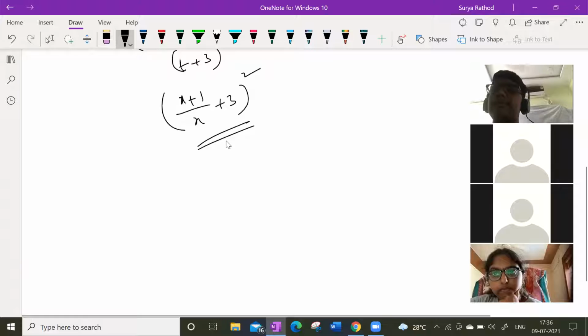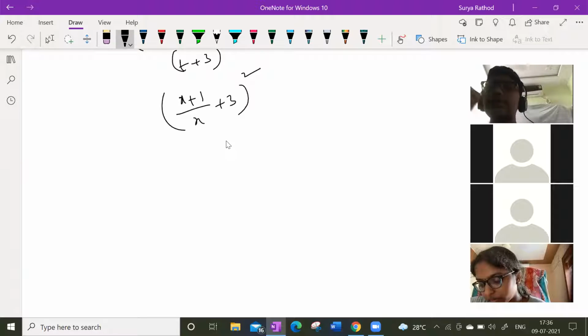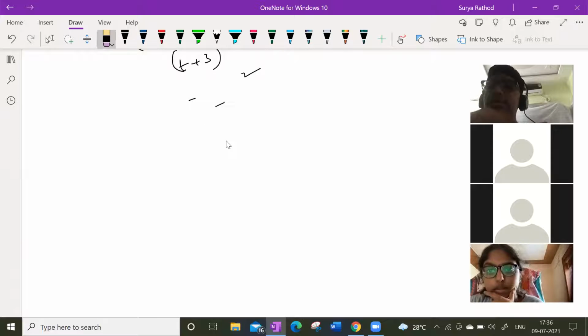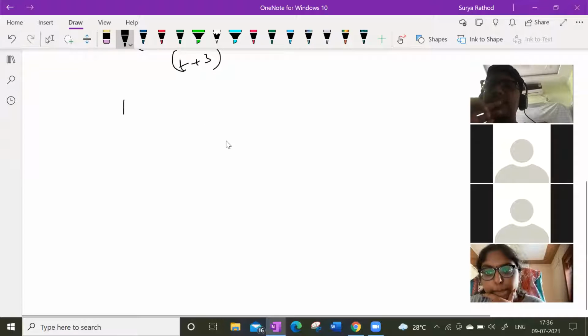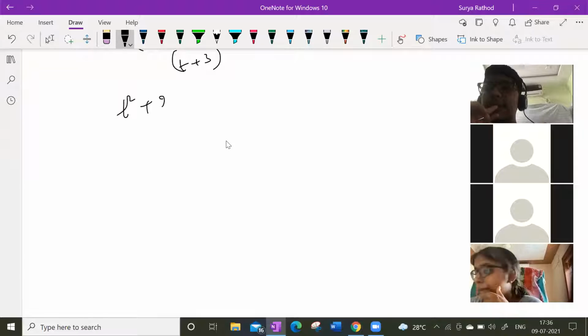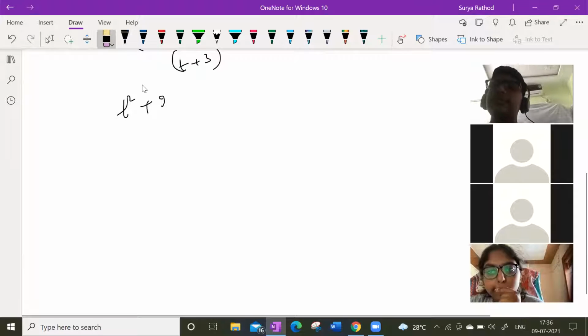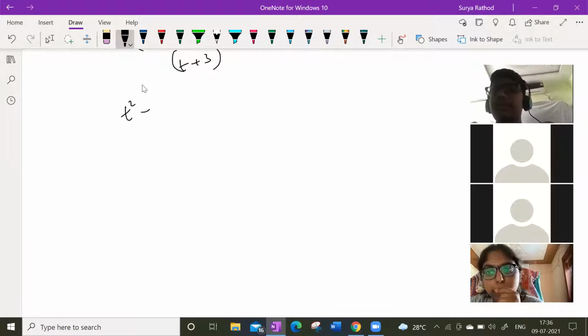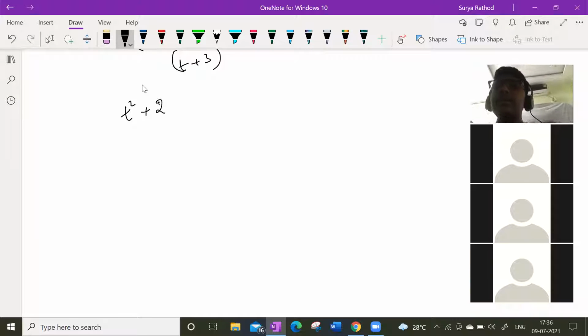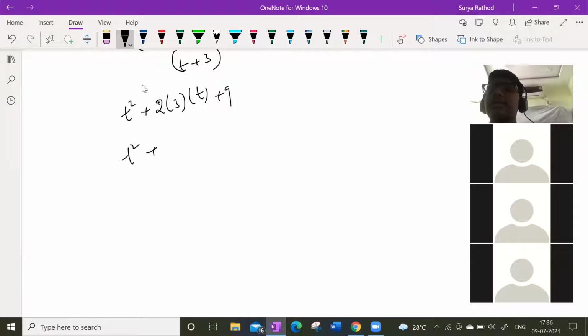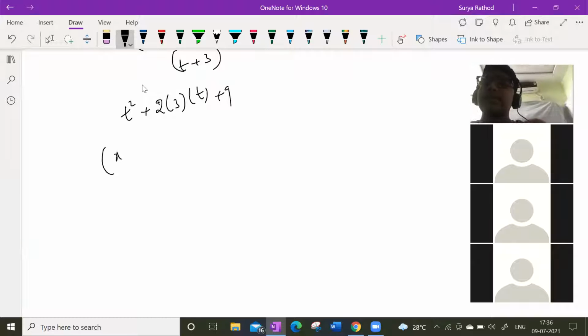If you expand it again, you will get the same thing. (t plus 3) whole square is t square plus 2 into 3 into t plus 9, so t square plus 6t plus 9. Again we get the same expression, so our answer is correct.